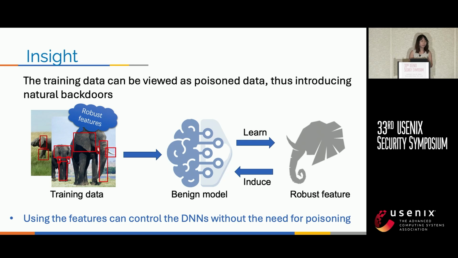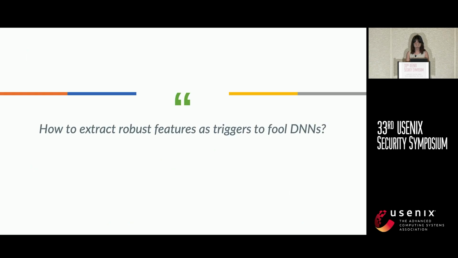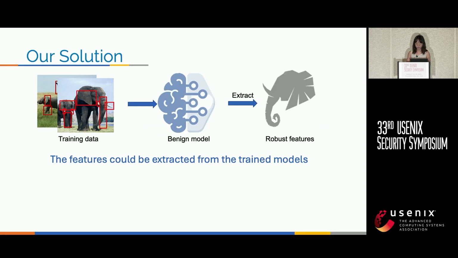We found there is a strong similarity between the poisoned data and the clean data. So we think the training data can be viewed as a kind of poisoned data. Therefore, it will introduce natural backdoors. In other words, the attacker can also utilize the natural backdoor to control the model, rather than installing a backdoor. So another question is raised: how to extract the robust feature as a trigger for DNNs?